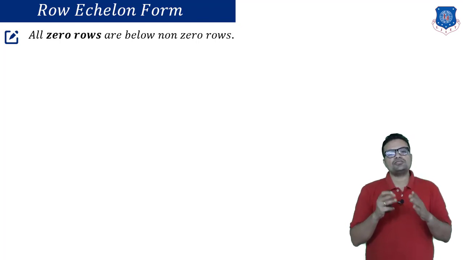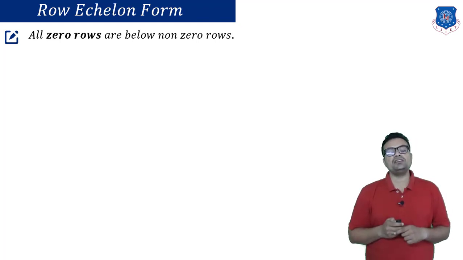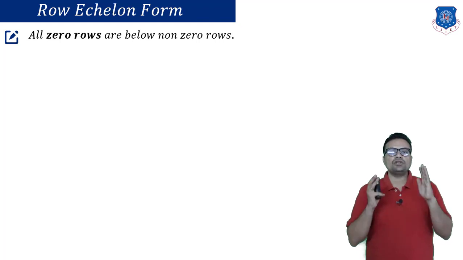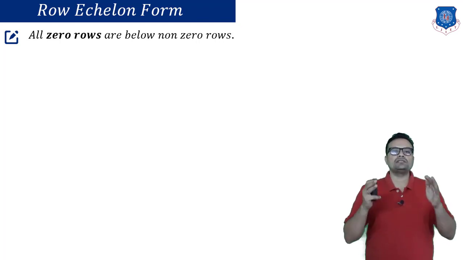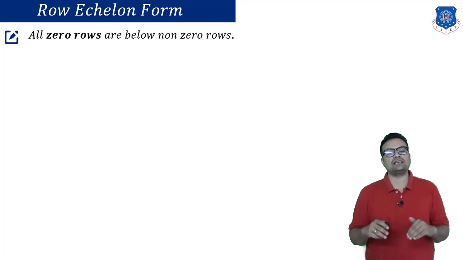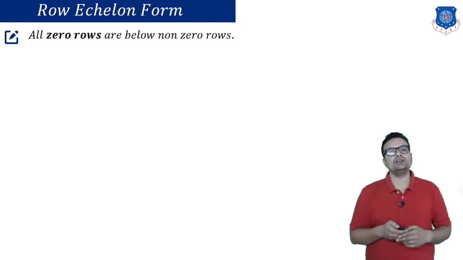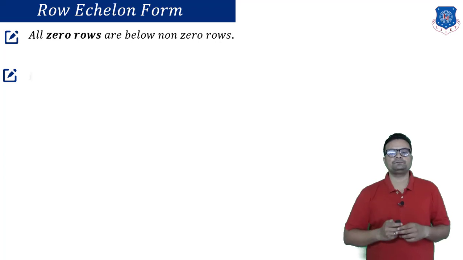So this structure is also defined on the basis of these two categories of rows. First property is on zero rows. In row-echelon form of the matrix, all zero rows are always below non-zero rows. That means they are at the bottom of the given matrix.